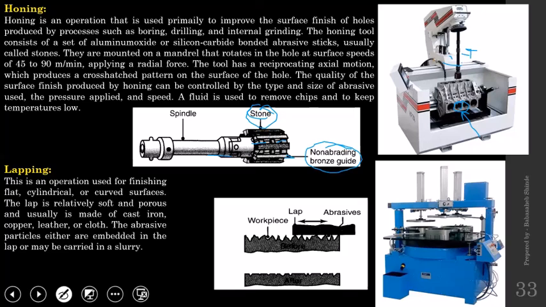So this whole thing will be put into the hole and rotated with certain velocity. So internal surface of this hole will be machined. The surface finish that you can obtain with the honing is going to be far better compared to regular grinding. And because the application is like that only, that is the piston cylinder surfaces where surface finish has to be maximum.